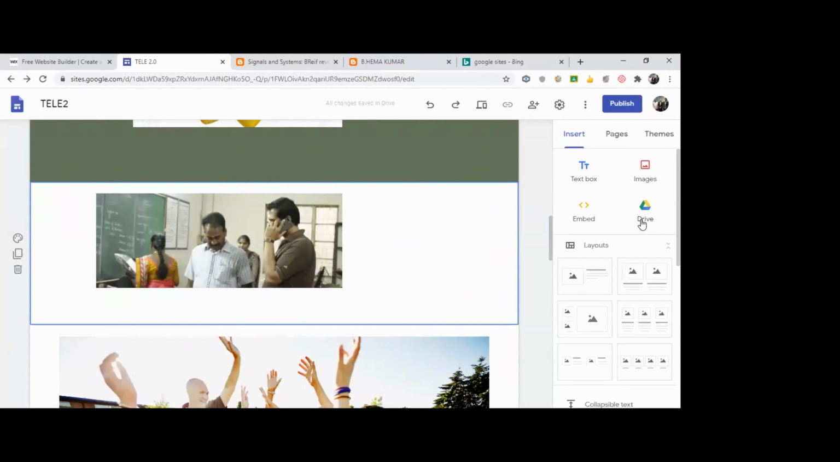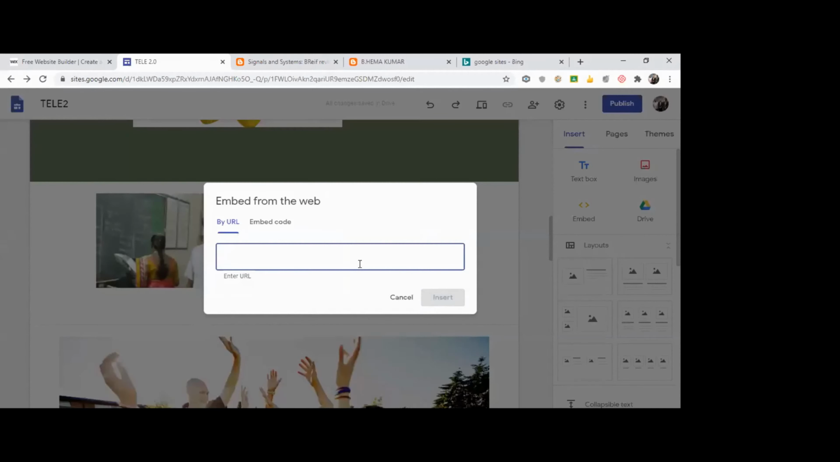You can even give a Google Drive link, or you want to embed some other links from the website. So suppose you want to attach a Google form. In that case, you can use this particular embed option. You can click on embed. You have to type the URL, what you want to embed. Say I'll just give the website.